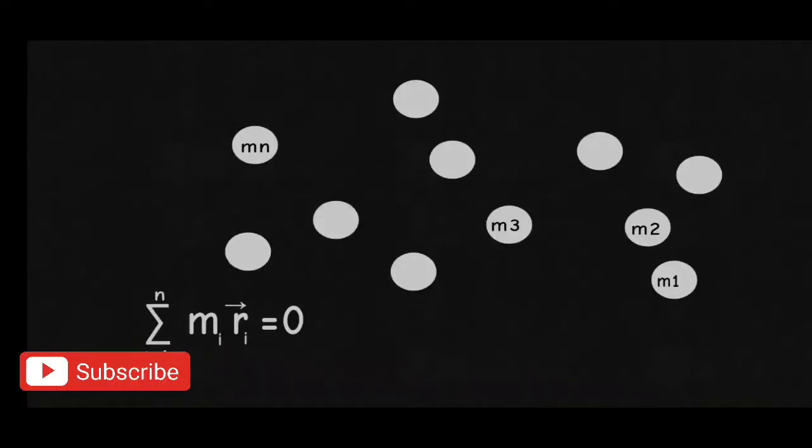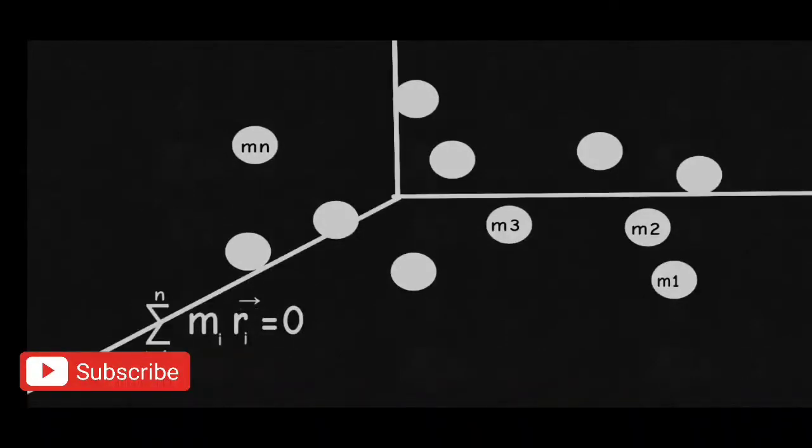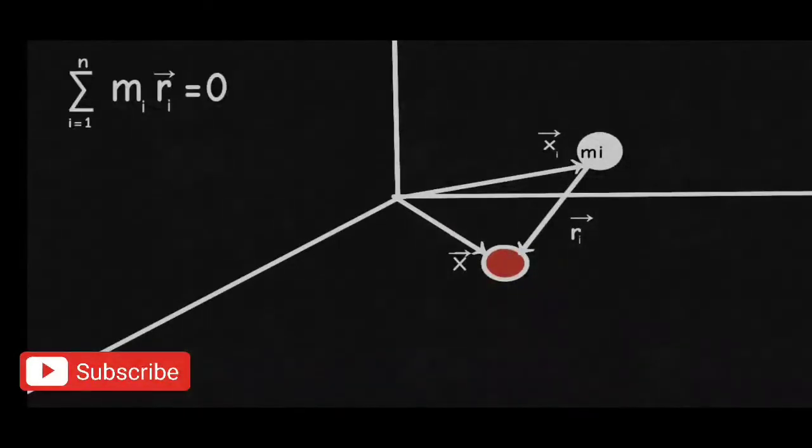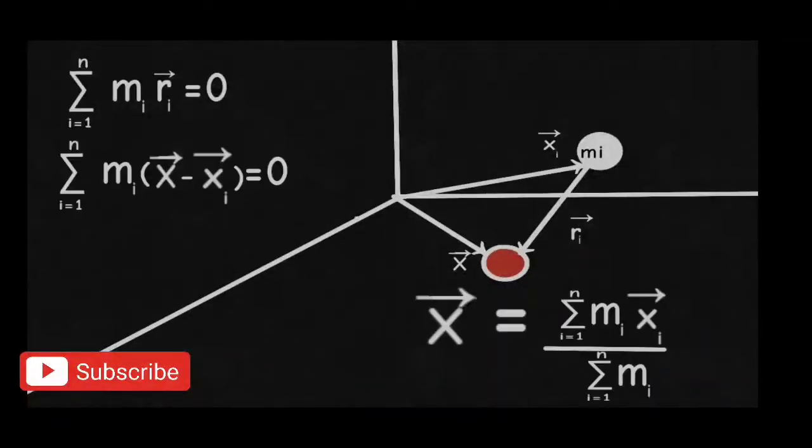But this doesn't quite look like the formula we want because we didn't introduce scale or space. So let's introduce it. For the sake of simplicity, we consider any mass mi and the center of mass of that system and hide the other masses, and name the vector from the origin to mass mi as xi and from the origin to the center of mass as x. As summation of mi ri equals 0, just put the value of ri by using the triangle law of vector addition and solve for x. We get the desired formula we want.